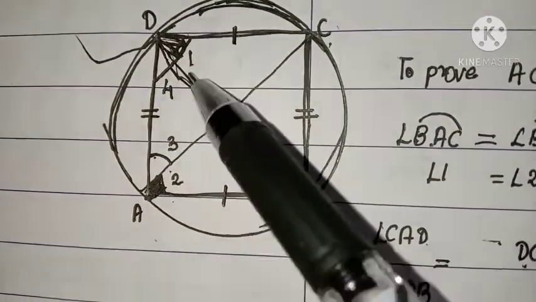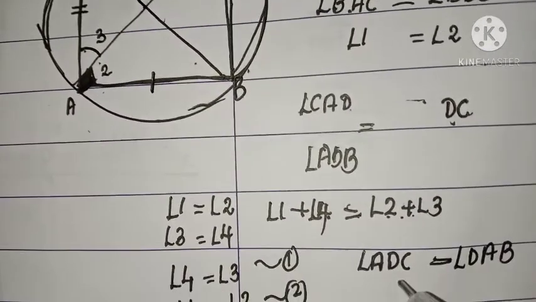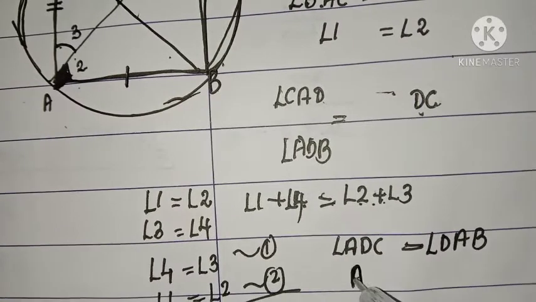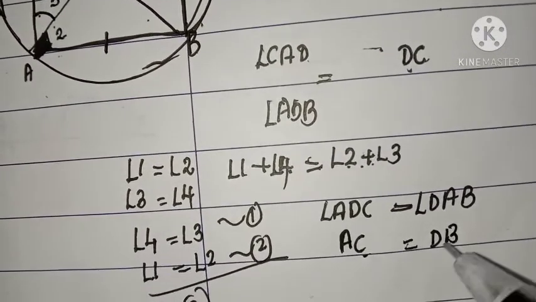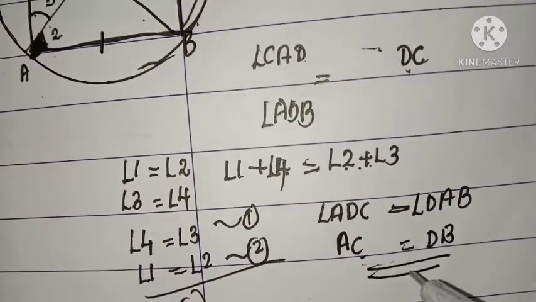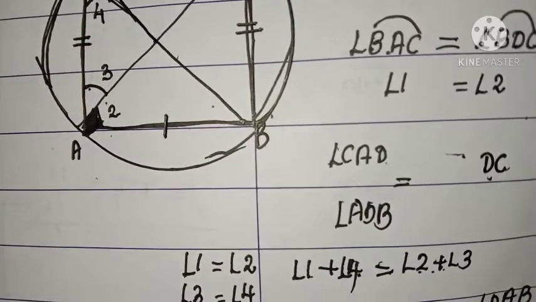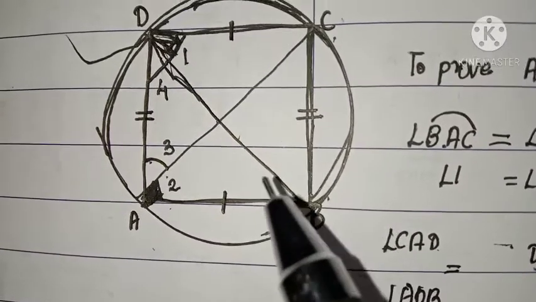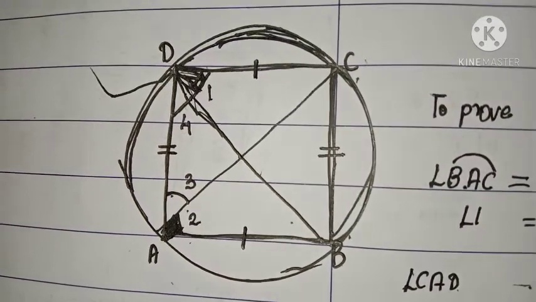So these two angles are equal, means the corresponding segments are also equal. That is AC is equal to DB, and AC and DB are our required diagonals, and therefore diagonals are equal. So here we applied the theorem, angles in the same segments are equal.